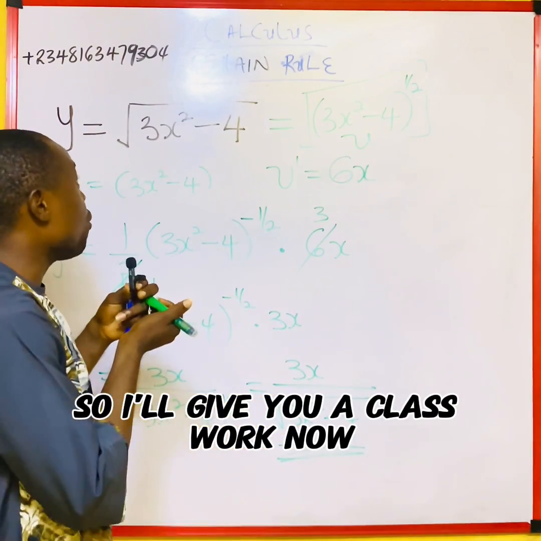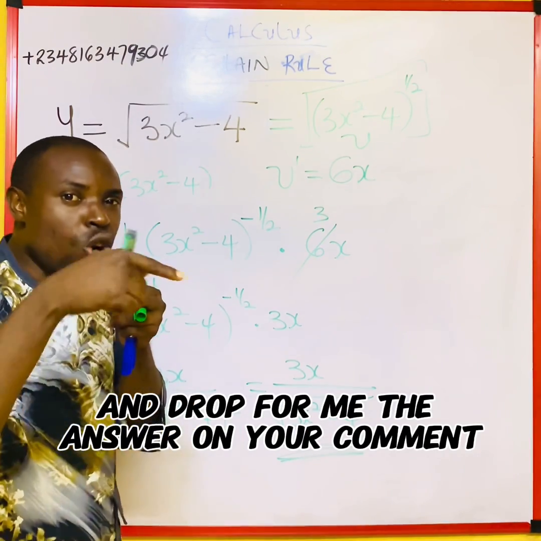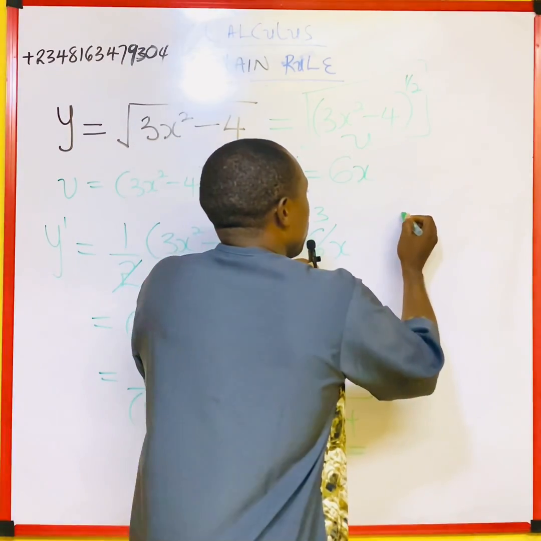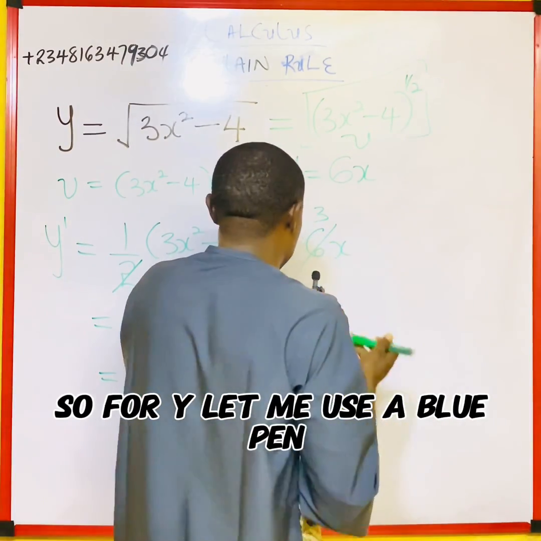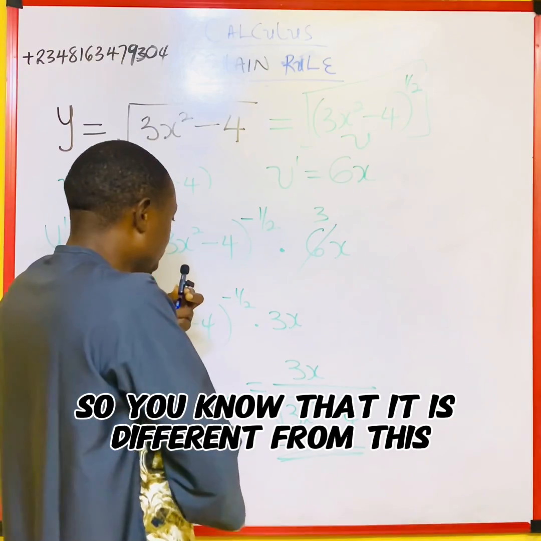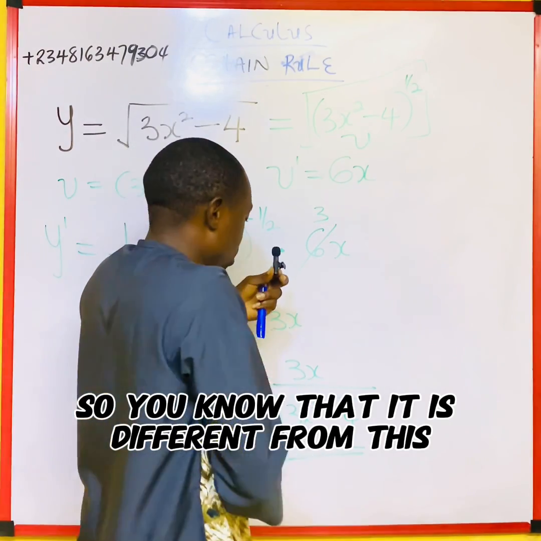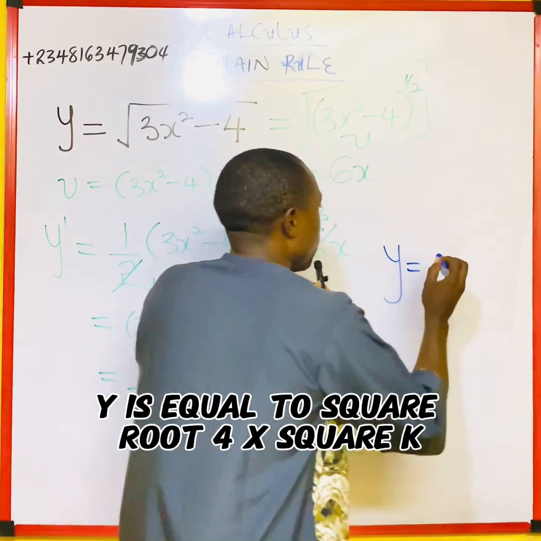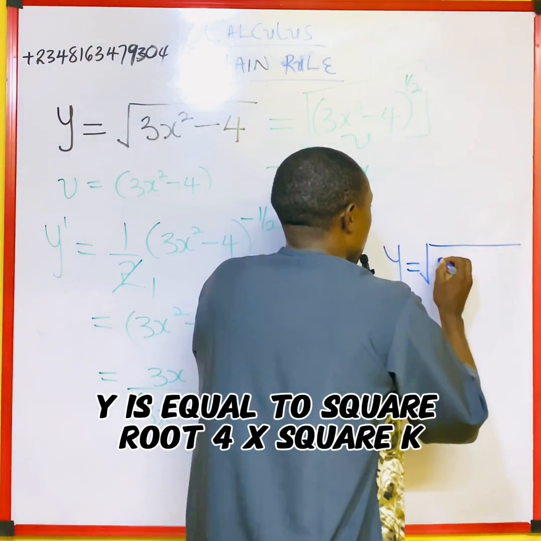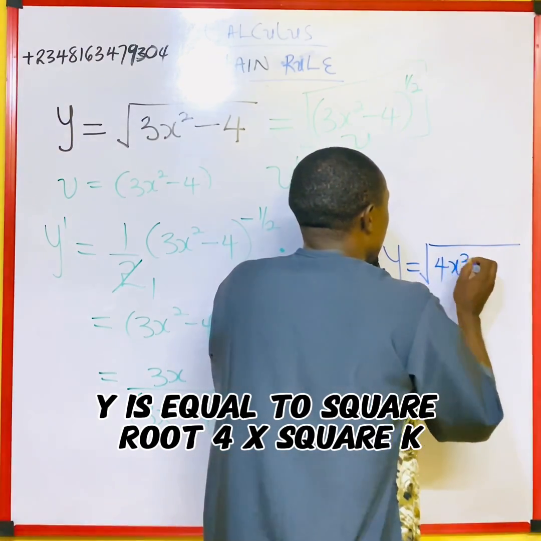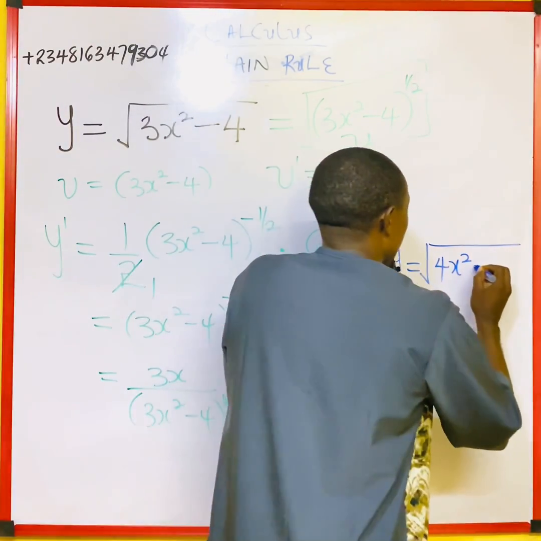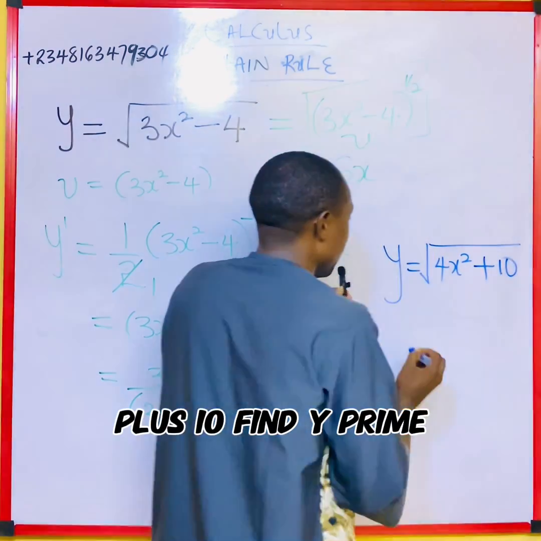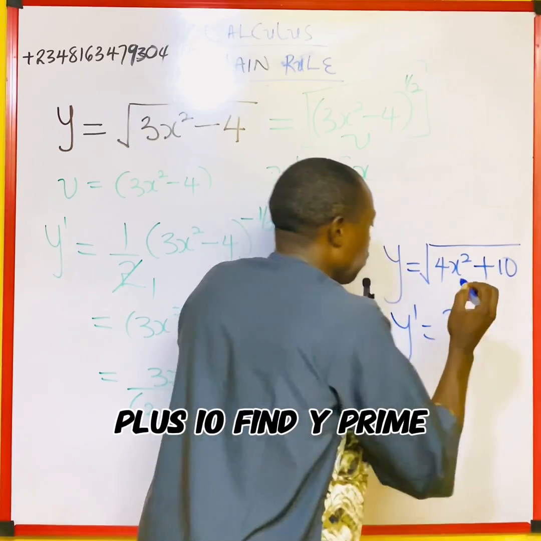So I'll give you a classwork now which you do, and drop the answer in my comment section. So for this, let me use a blue pen so you know that it is different from this. y is equal to the square root of 4x squared plus 10. Find y prime.